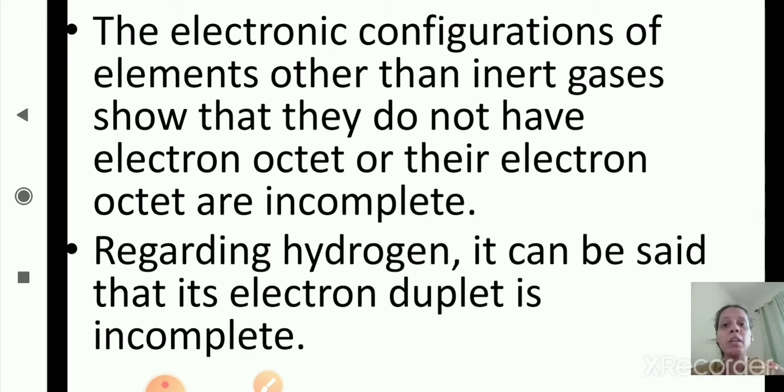Hydrogen atom's electron duplet is incomplete because in the outermost shell it has only 1 electron, and to complete the electron duplet we need 2 electrons in the outermost shell. So in the hydrogen atom there is only 1 electron in the outermost shell, so its electron duplet is incomplete.